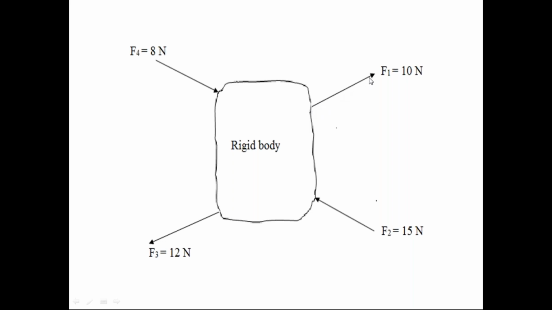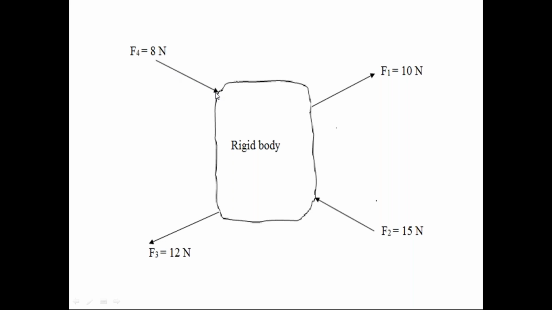This is the line of action. This is the magnitude. Not only F1, F2, F3, and F4 also have a point of application, a line of action, and a magnitude.